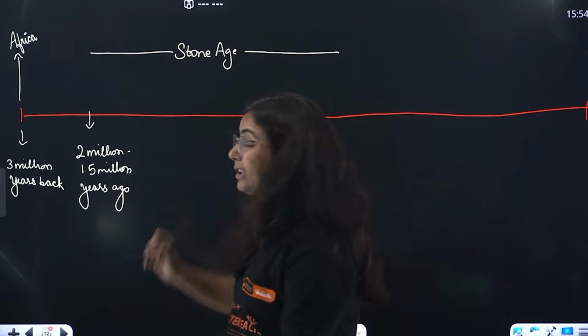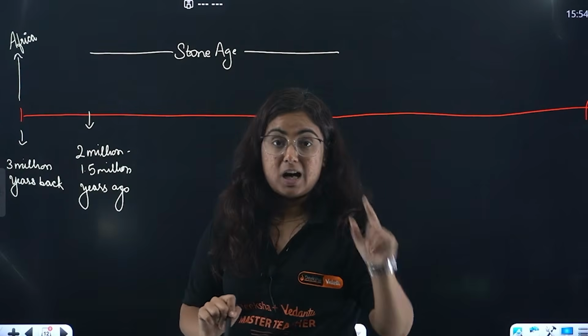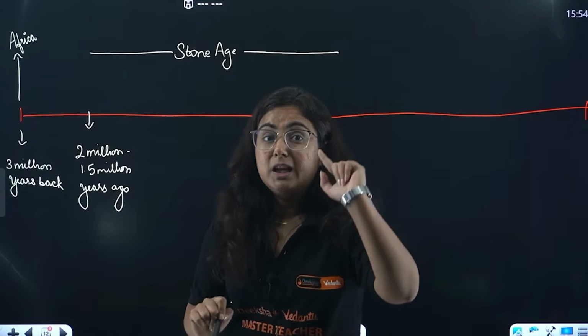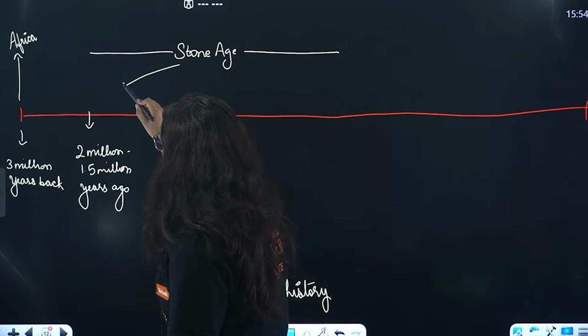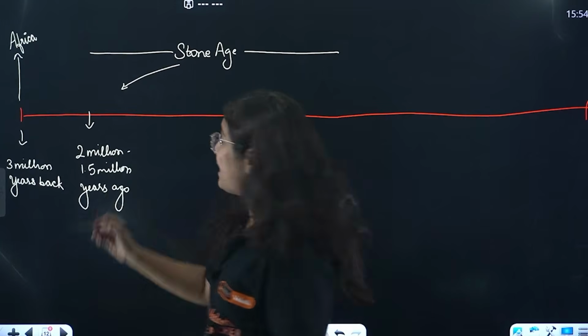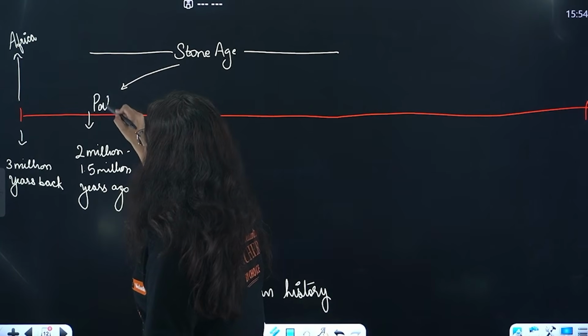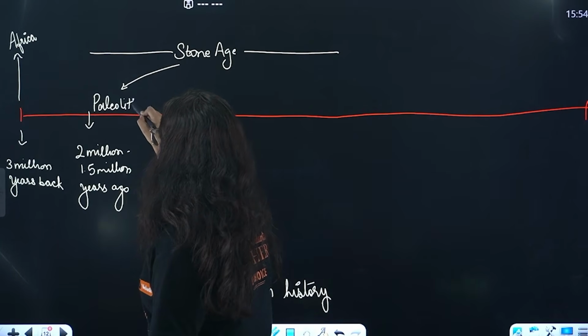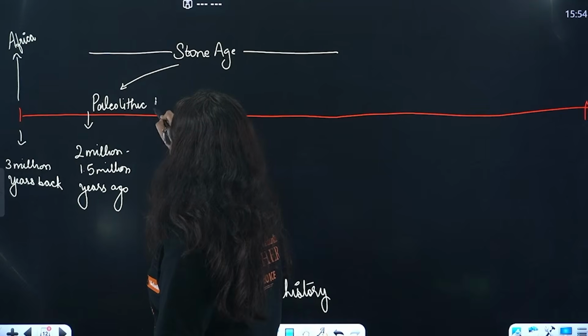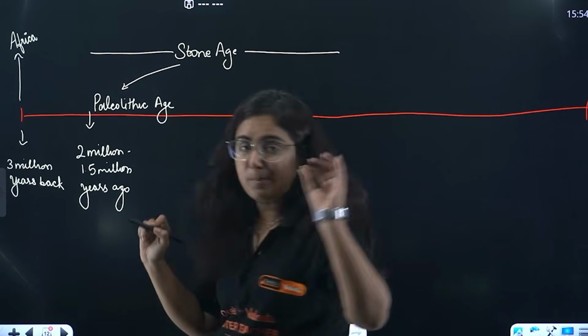According to the tools they used, the first Stone Age is referred to as the Paleolithic Age. I will tell everything about this.